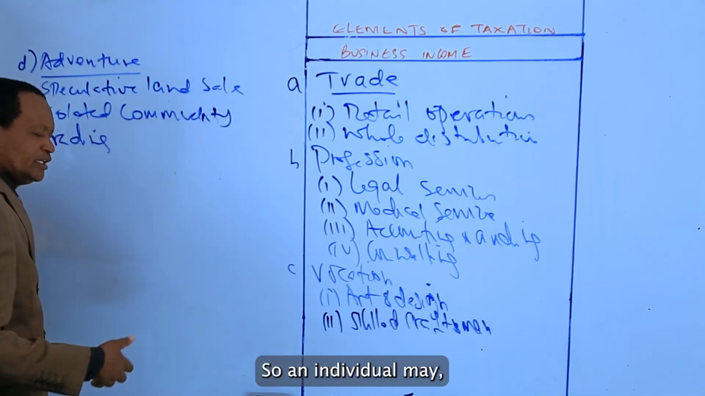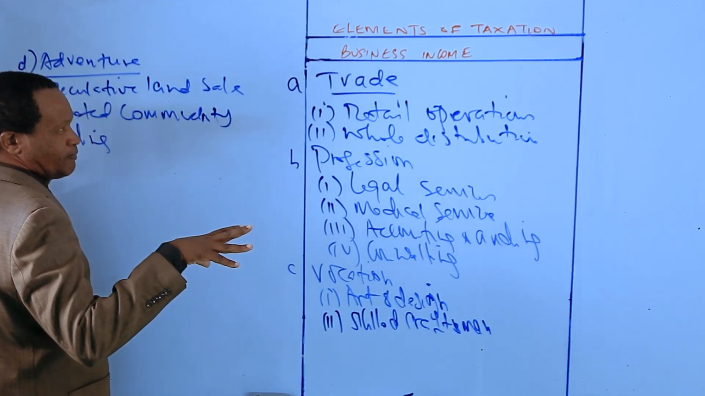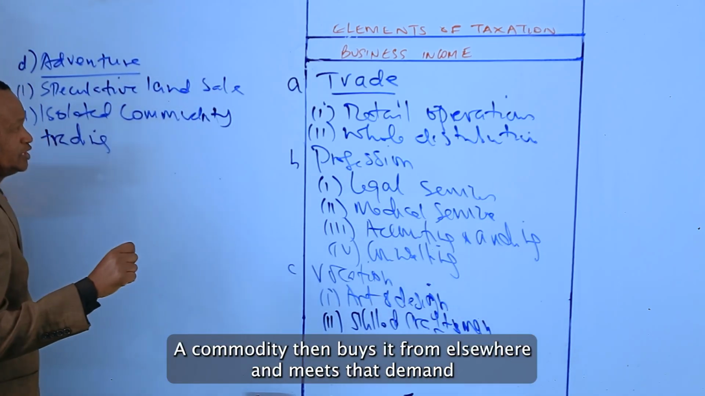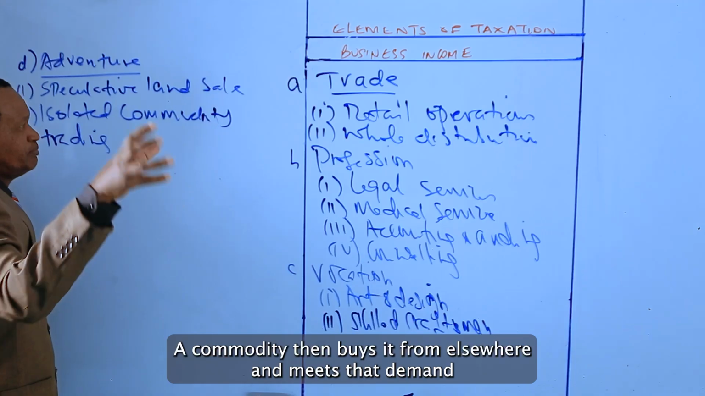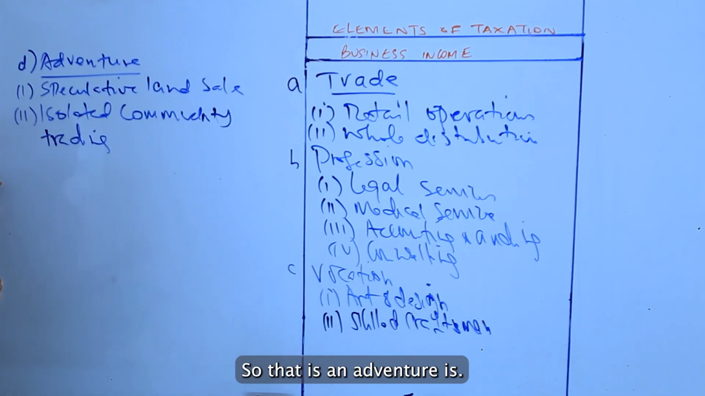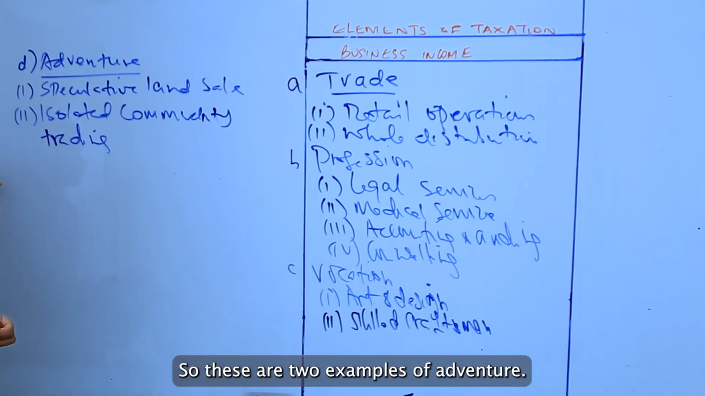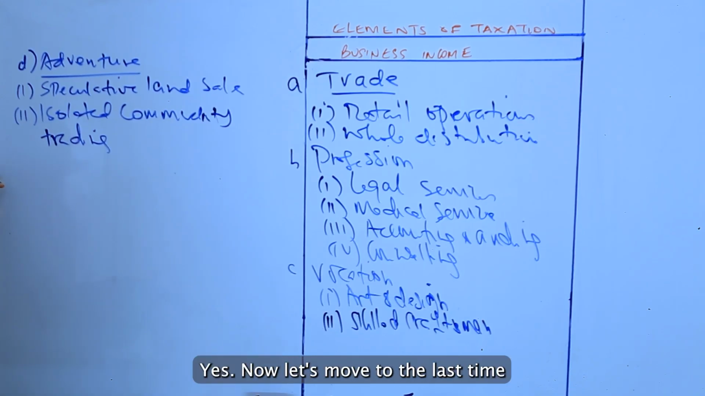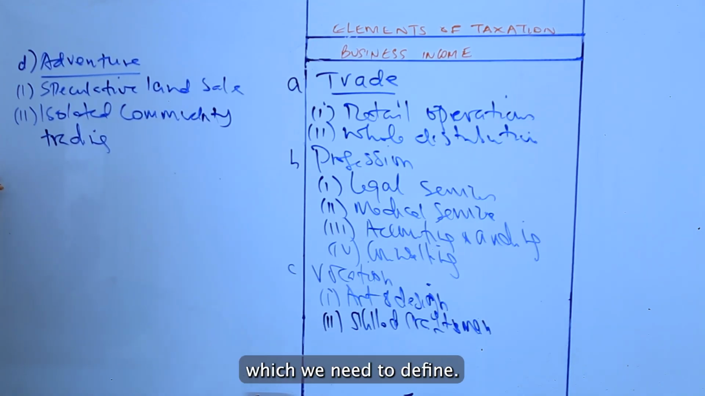So an individual may identify demand or shortage of the commodity, then buys it from elsewhere and meets that demand as a one-off thing. So that is an adventure candidate. So these are two examples of adventure. You understand? Yes. Now let's move to the last term which we need to define.